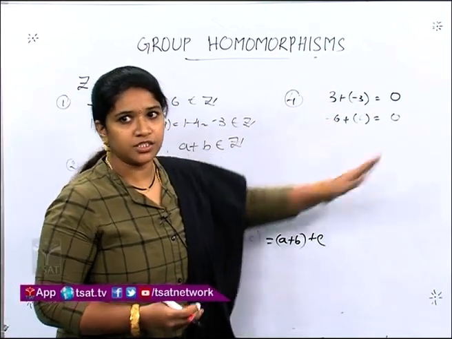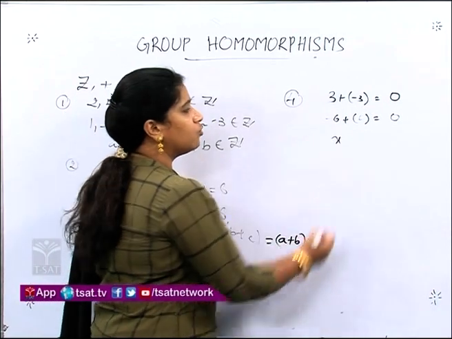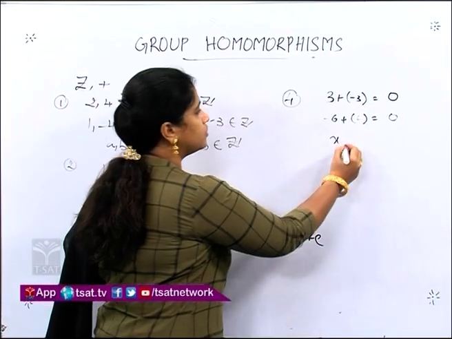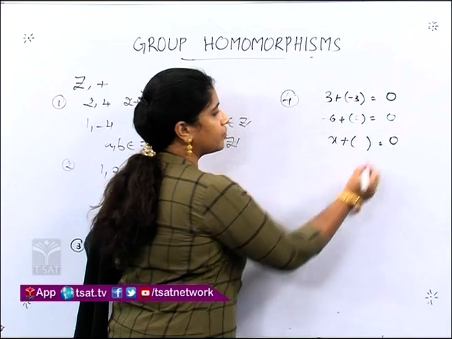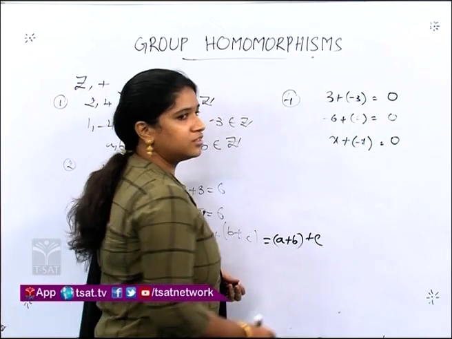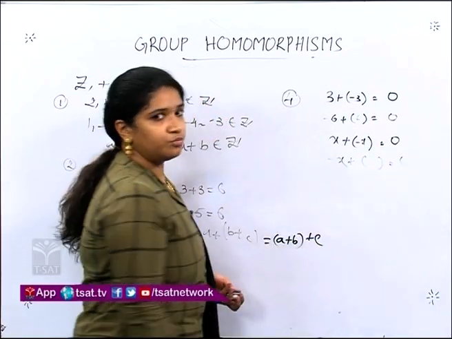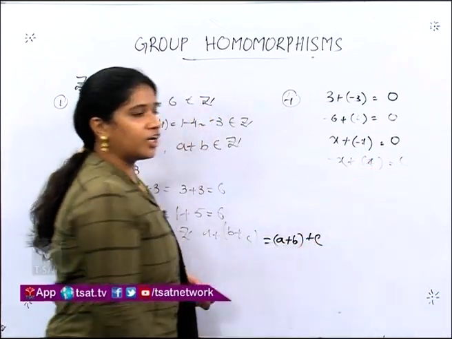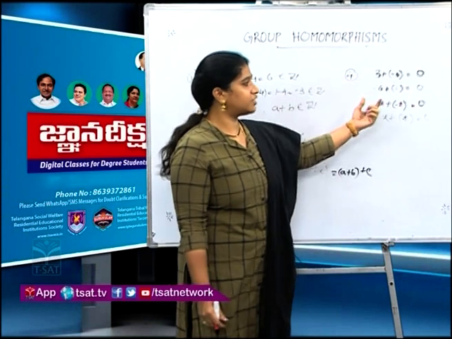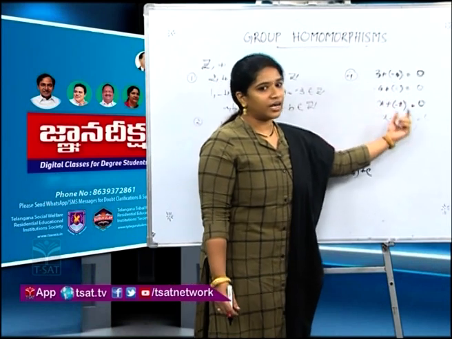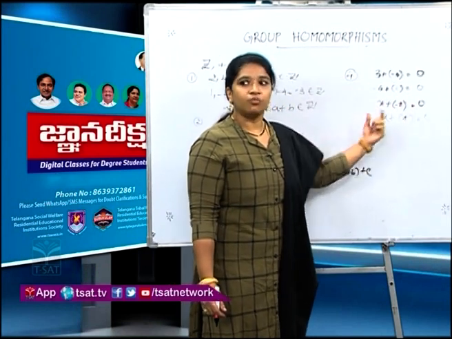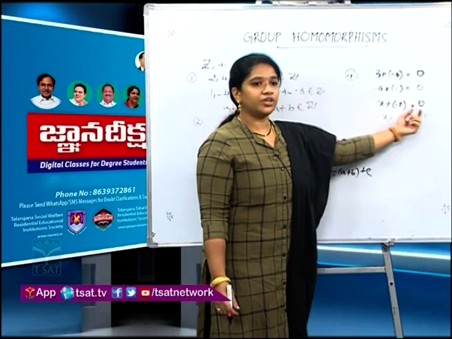So, we are able to find an integer such that when added to minus 6, we get our identity 0. Choose some arbitrary x. What integer is to be added to x to get our identity 0? Definitely minus x. Similarly, what integer is to be added to minus x to get our identity 0? Definitely x. So, what did we observe here? Whatever integer we select, we are able to find another integer minus x such that when these two are added, we get our identity 0.